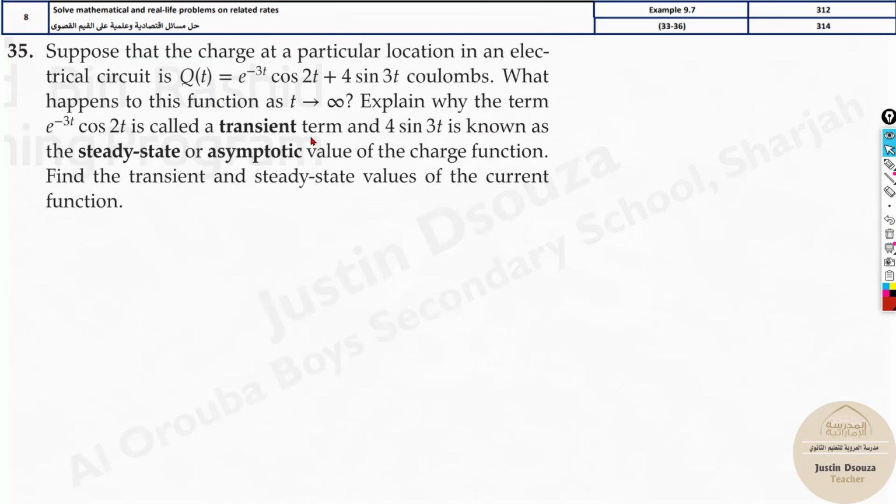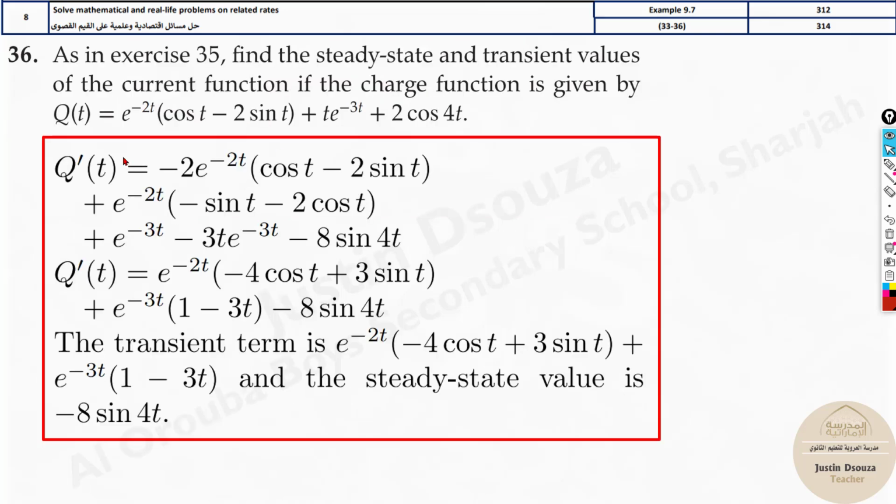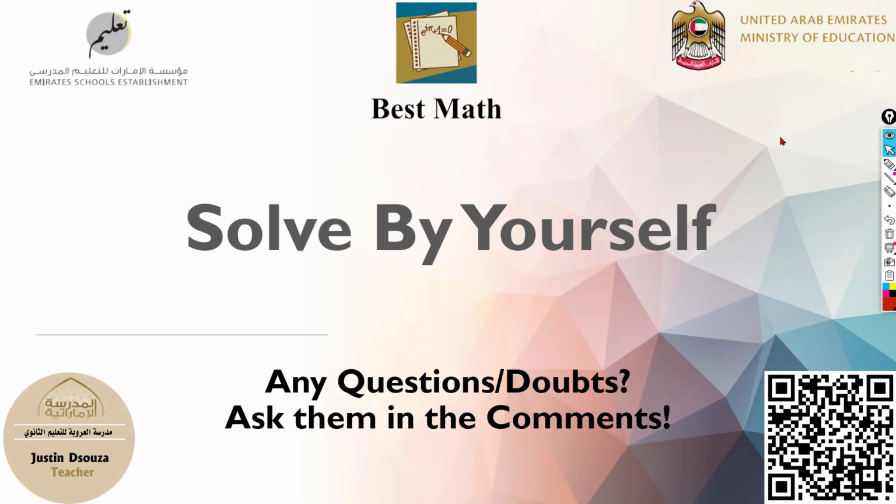And we have a similar thing over here. The charge is given, you need to find the electric current. So basically you have to just derive this equation, same thing. And even over here, just derive this equation, you'll get the answer. Now if the equation is too long, just try to derive it. Multiply this inside and derive it, or whichever method is convenient for you. That's how we solve this topic, just basic derivation.